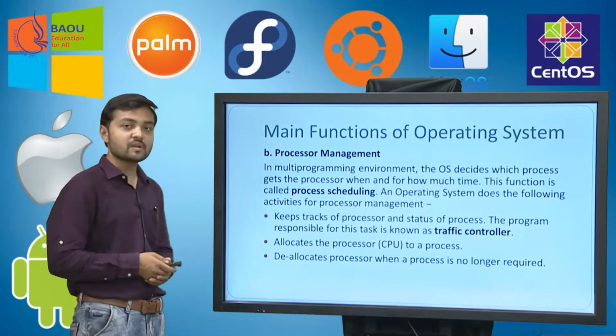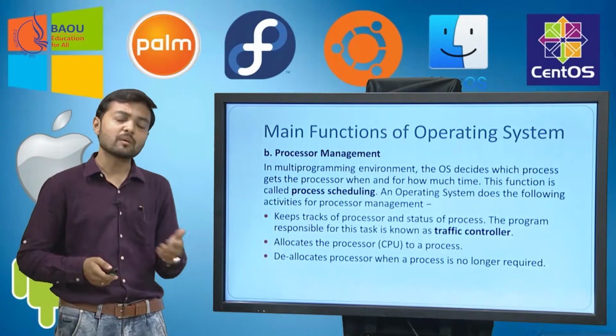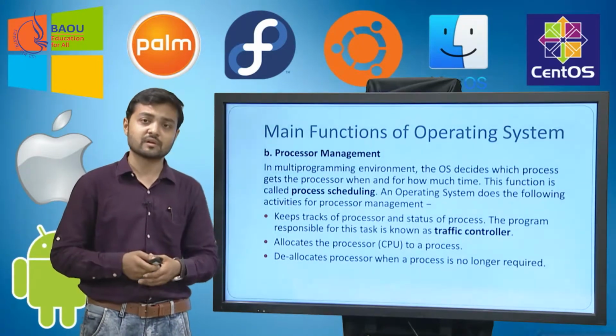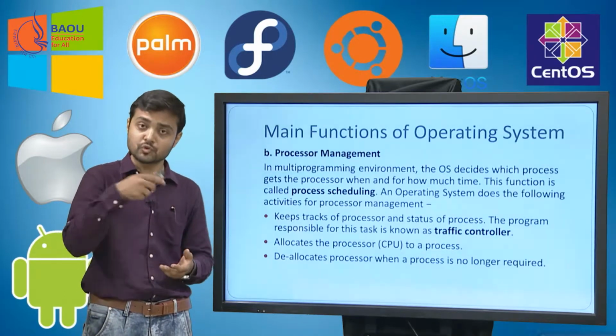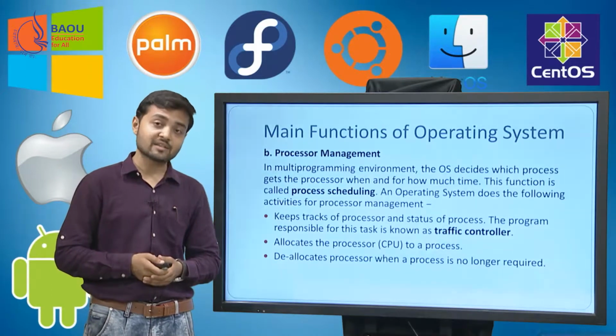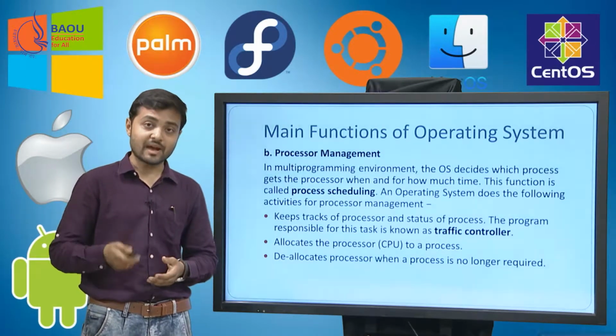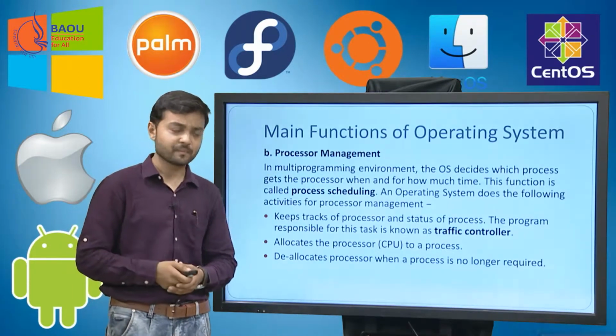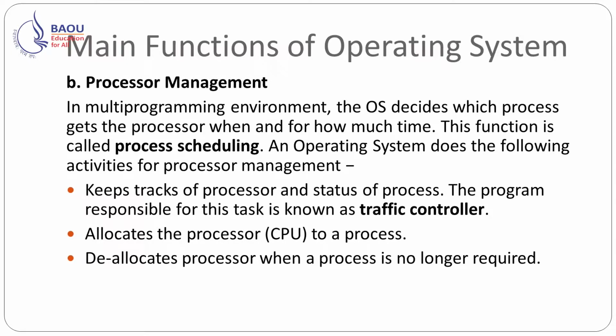Next is processor management. If we talk about a single processor system, it means it has a single processor and multiple processes want to use this processor. Now in this case, it is the task of the operating system to decide which process will get the processor. Processor is nothing but the CPU. So in a multiprogramming environment, the OS decides which process gets the processor when and for how much time. This function is called process scheduling.